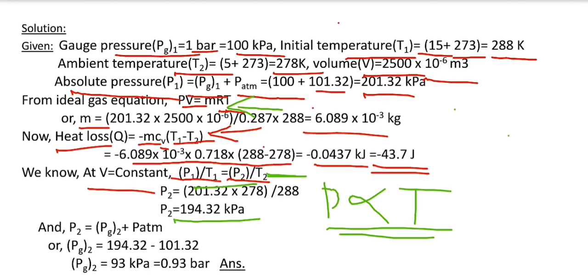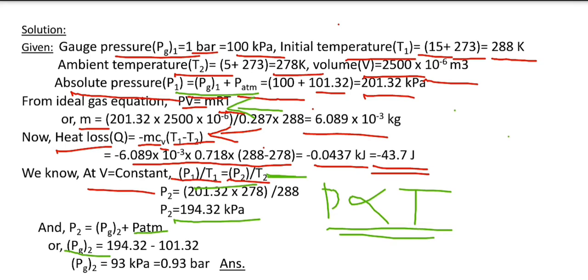According to the question, we have to find the gauge pressure at the final state. Using the relation that absolute pressure is equal to gauge pressure plus atmospheric pressure, we calculate the final gauge pressure, which is equal to 93 kilopascal, and in bar it is equal to 0.93 bar. So this is our second answer and this is our first answer.